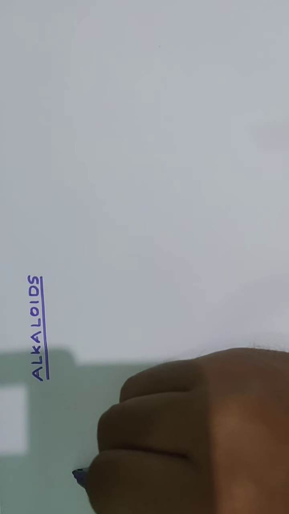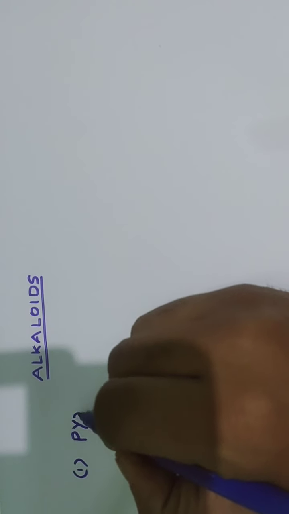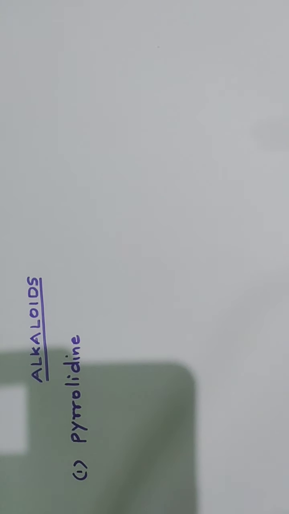So, alkaloids can be classified based on the heterocyclic ring in the molecule. Okay, now some of the important classes of alkaloids, so the classification of alkaloids. First one is pyrrolidine alkaloids. These alkaloids contain pyrrolidine ring system.